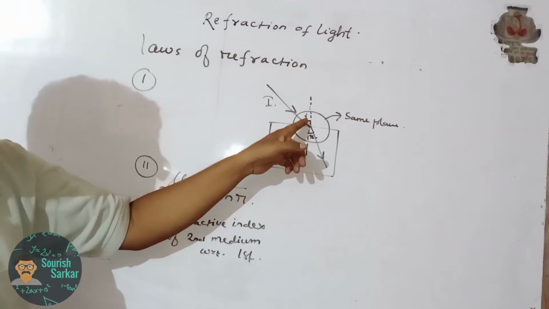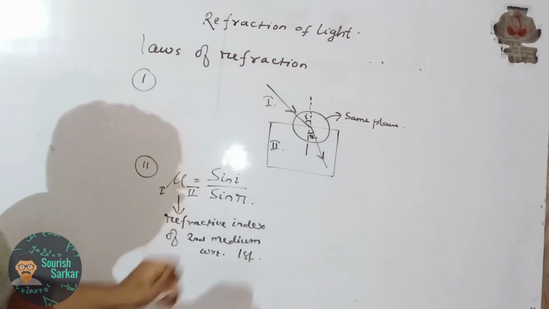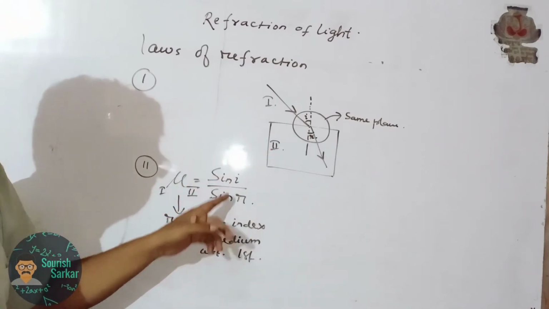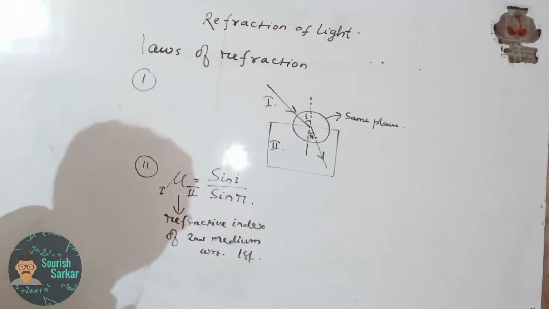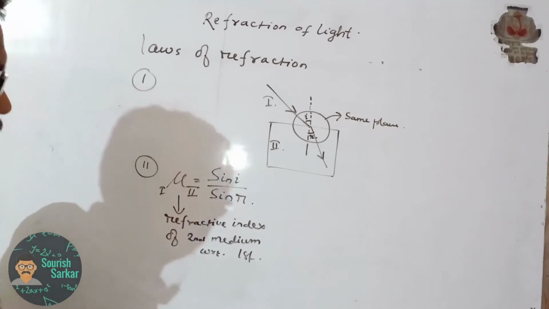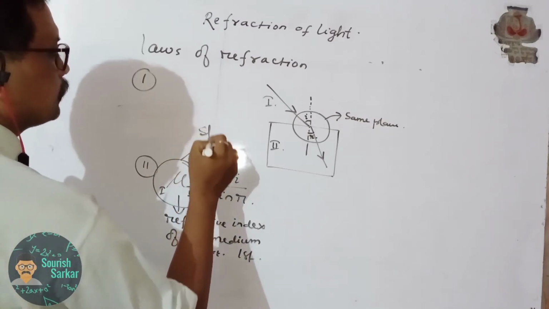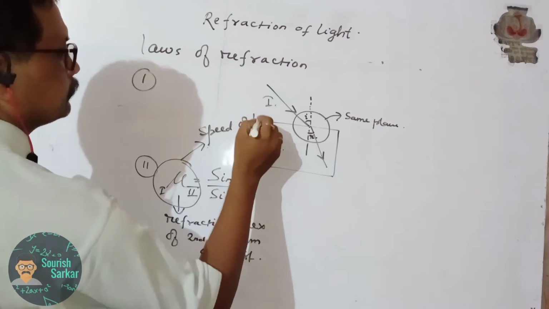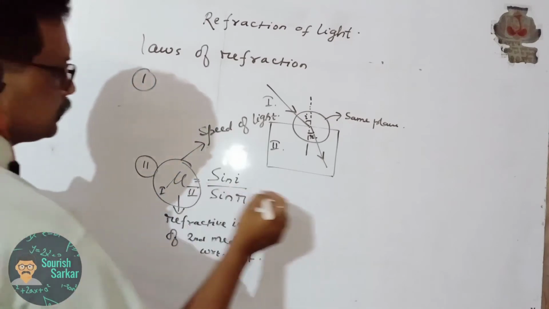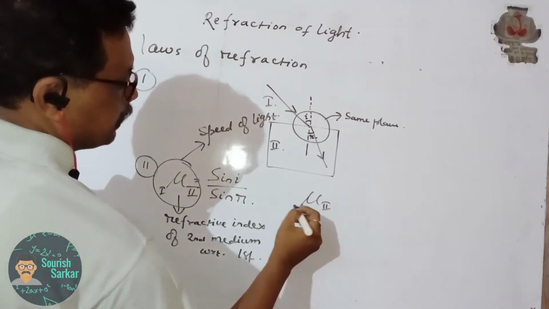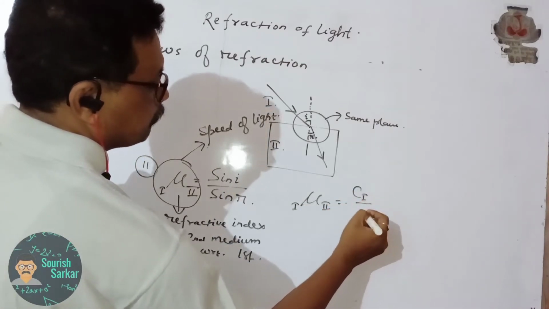For various angles of incidence I, if you measure the different values of angle of refraction R, then we find that the ratio sin I by sin R always remains constant, which is known as the refractive index of the second medium with respect to the first medium. Now this mu we can represent in terms of the speed of light. What is the refractive index of the second medium with respect to the first medium? That is equal to C1 by C2.